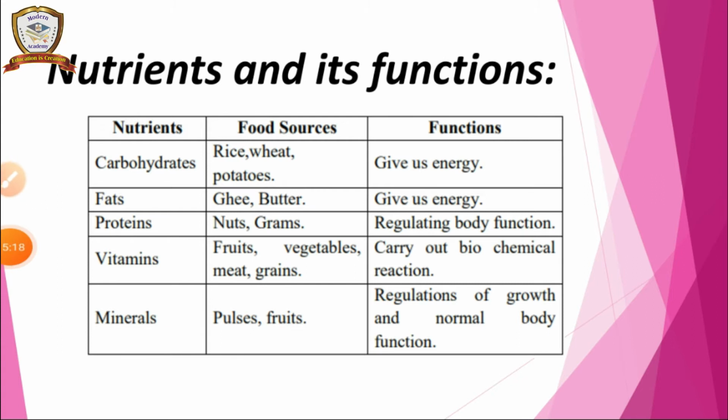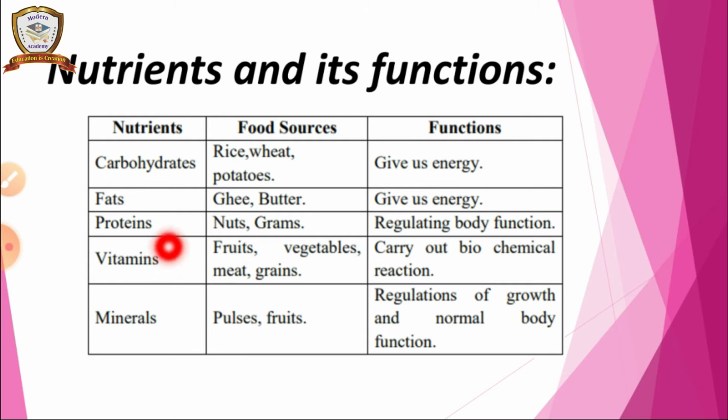Next one, nutrients and their functions. So carbohydrates. We can get carbohydrates from food sources like rice, wheat, potato. What is the function? It gives us energy. And we can get fat from ghee and butter. It gives us energy.